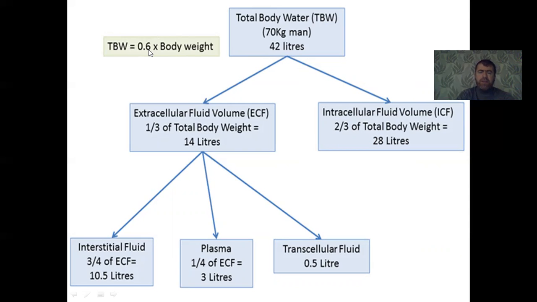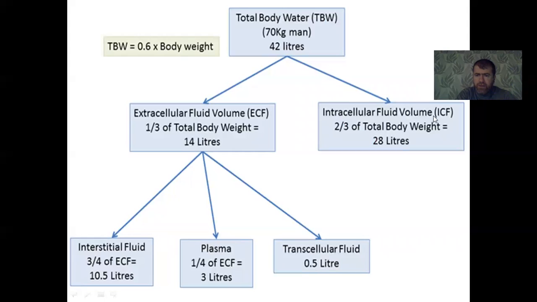This 0.6 is the percentage of fluid that the body contains. If we multiply 0.6 by 70, the result is 42 liters of water, and it is distributed to extracellular fluid and intracellular fluid.